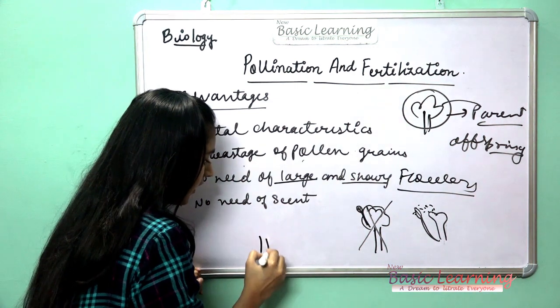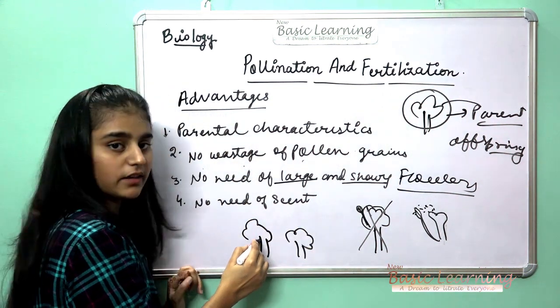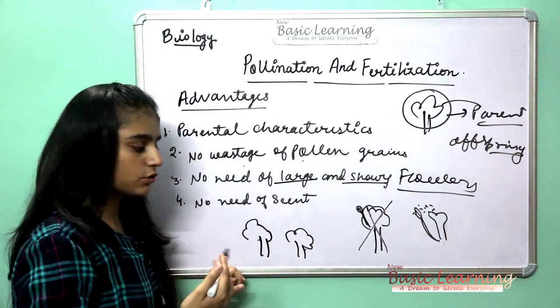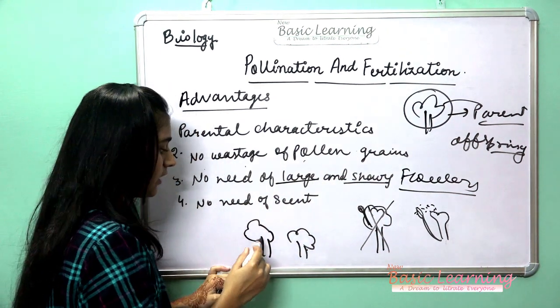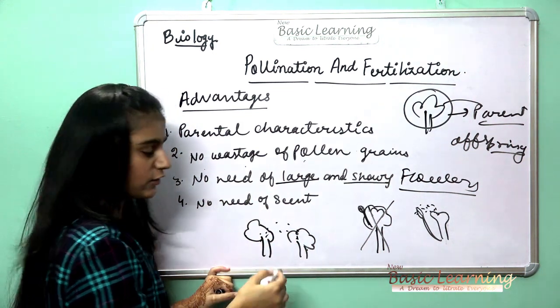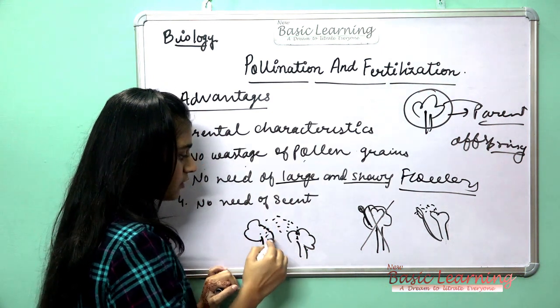Suppose this is the flower of female and this is the male. So it will need the female part for the pollination to happen. So this is the cross pollination. I will tell you later on, but here I am telling you as an example.